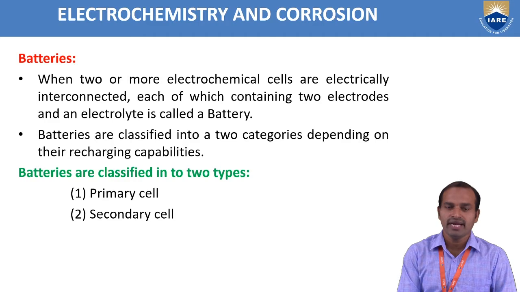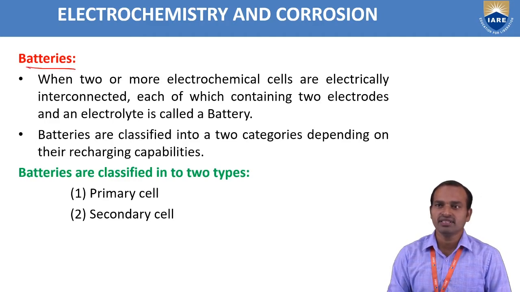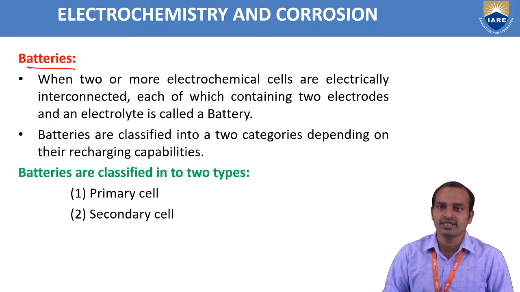Battery is the device which converts chemical energy into electrical energy. The battery is an electrochemical cell. In this electrochemical cell, chemical energy is converted into electrical energy, and it is a device. A series of cells is also called a battery.